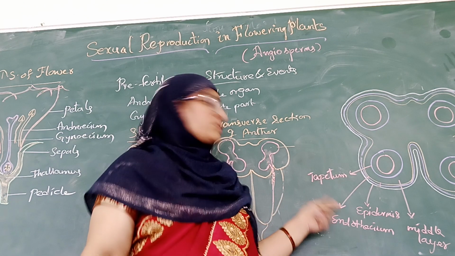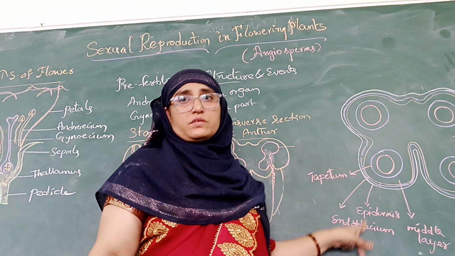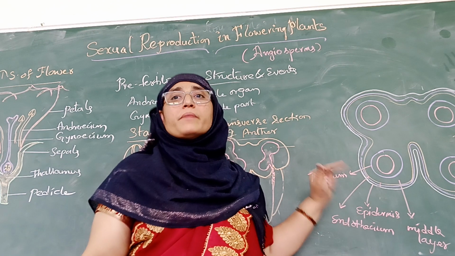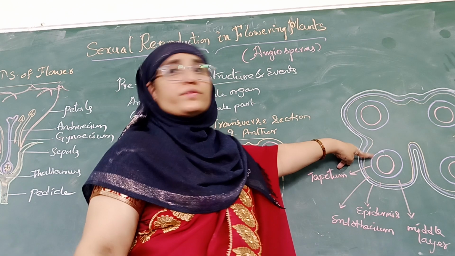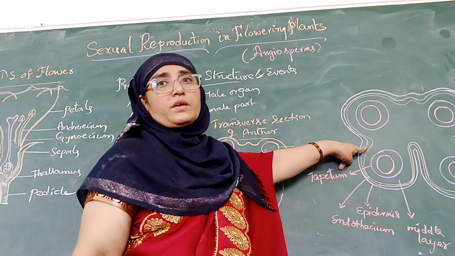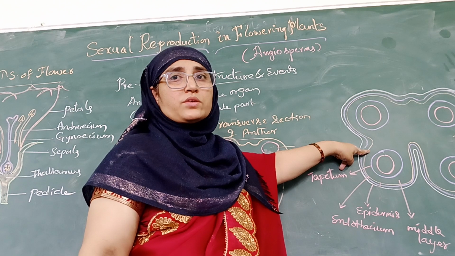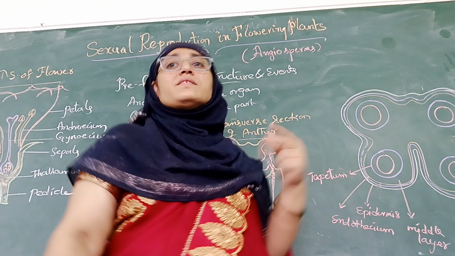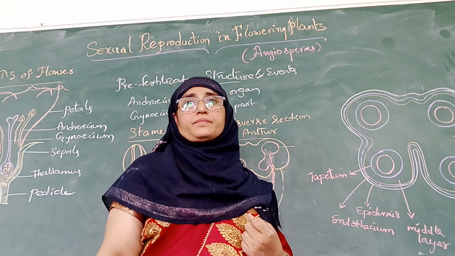Of these four layers, the first three, epidermis, endothelium and middle layer, are meant for the protection of the microsporangium, and further help in the formation of the pollen grains and dehiscence of the anther.